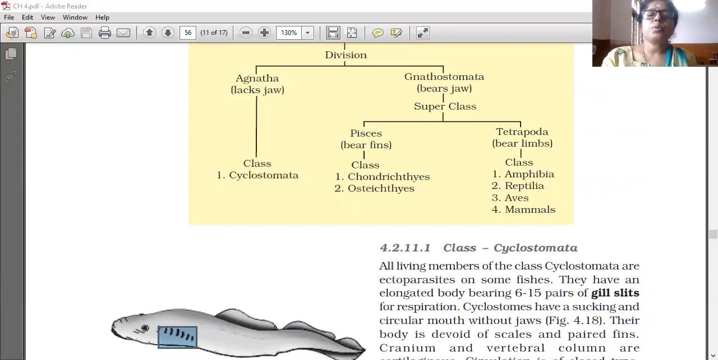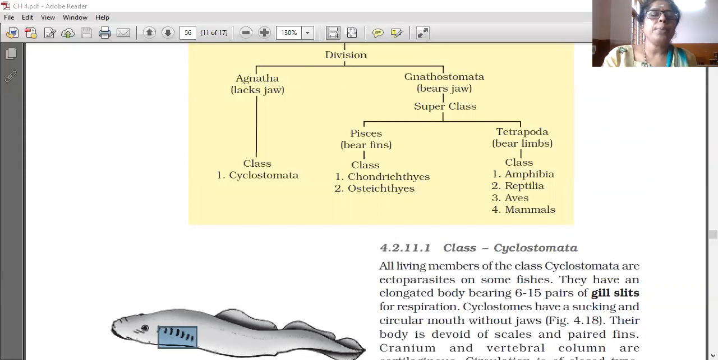Germinal layers: triploblastic only, with ectoderm, mesoderm, and endoderm. Coelomate only, so a true coelom is present. Habitat: these organisms are exclusively marine.